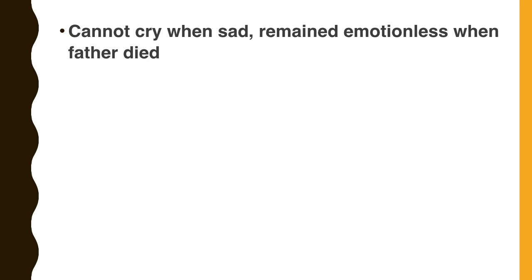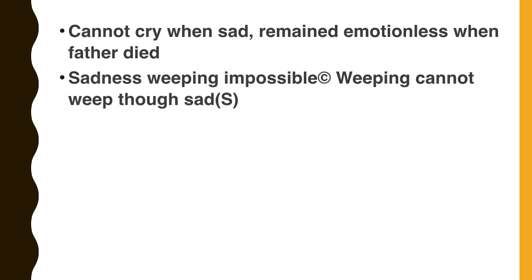Cannot cry when sad. Remained emotionless when father died. He or she is unable to cry when sad, remained emotionless when father died. The rubric, sadness, weeping impossible. That's a rubric in Complete Repertory. Sadness, weeping impossible during sadness. Then weeping cannot, weep though sad. Even though sad, she cannot weep. That is there in Synthesis Repertory.